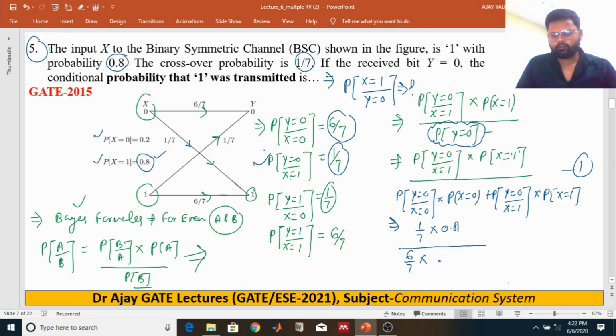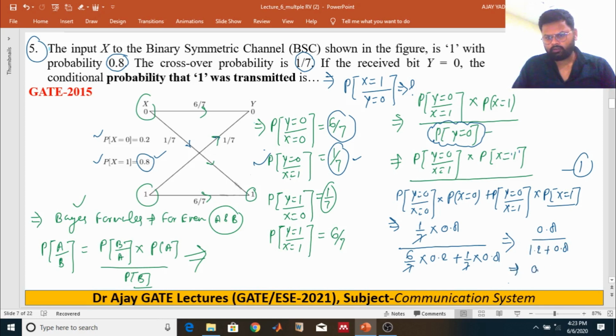The probability of 0 transmission is 0.2, plus the probability of received as 0 for transmission 1, which is 1 by 7, and the probability of transmitted bit as 1, which is 0.8. The 1 by 7 will cancel out, you will get 0.8 multiplied by 1.2, giving 0.4. Your answer is 0.4.